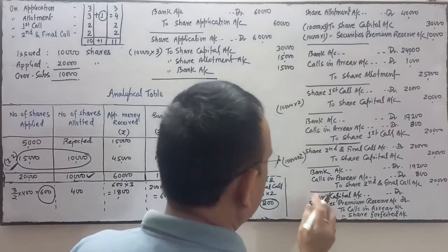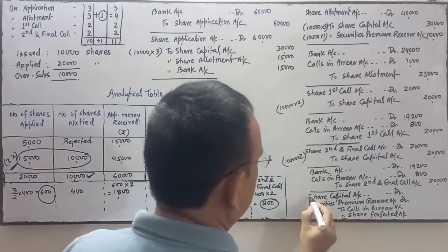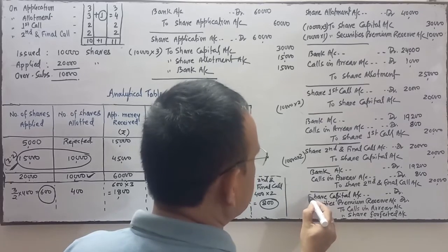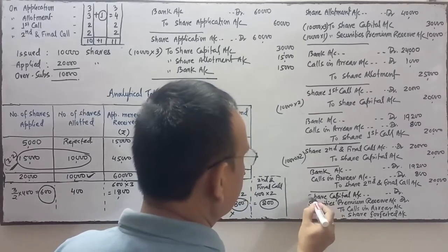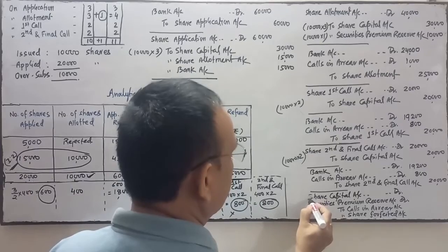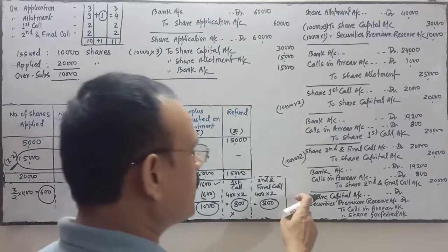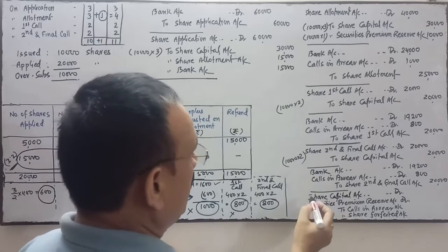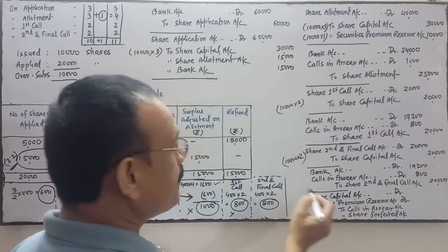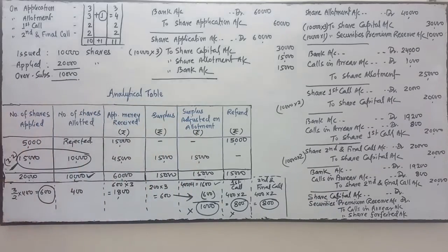Share capital account debit. Why is share capital debited? Because the share is going to be forfeited, so share capital account will be debited. We are going to cancel the share. I have debited the securities premium reserve as well because at the time of allotment there is a default on allotment as well.